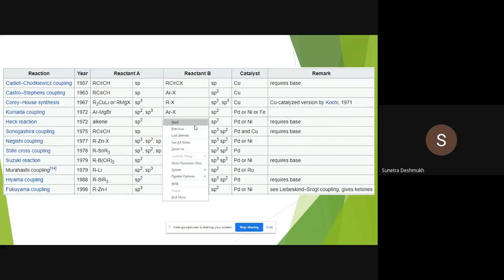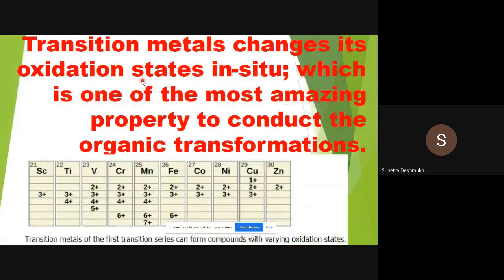Basic things, we will go for the basic thing. Transition metals change their oxidation states in situ. Okay, why do we use transition metals? Because what is the beauty of the transition metals? Transition metals change their oxidation states in situ, that means in between the reaction, in that reaction only.